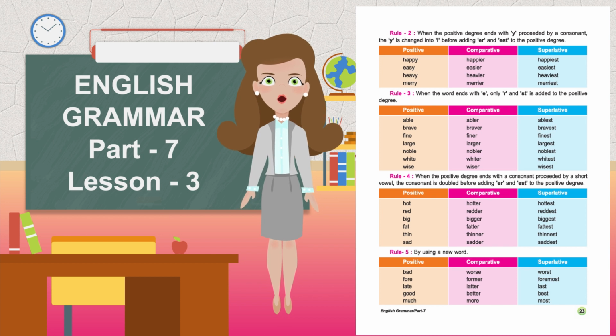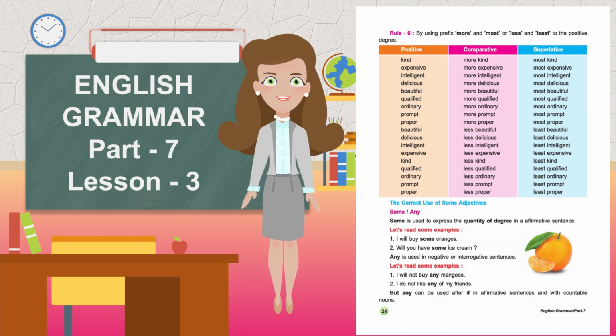Rule 5: By using a new word. Positive, comparative, superlative. Bad, worse, worst. Fore, former, foremost. Late, later, last. Good, better, best. Much, more, most.